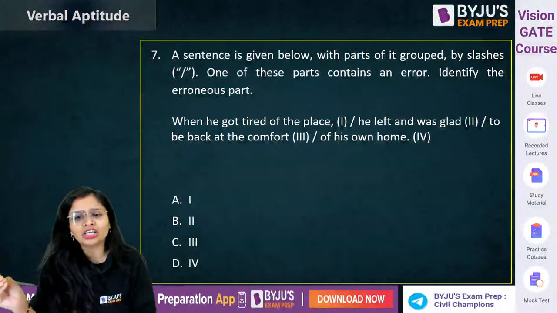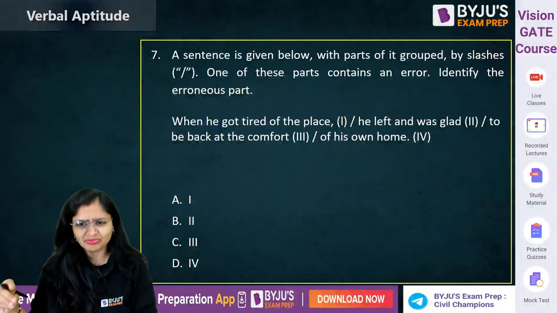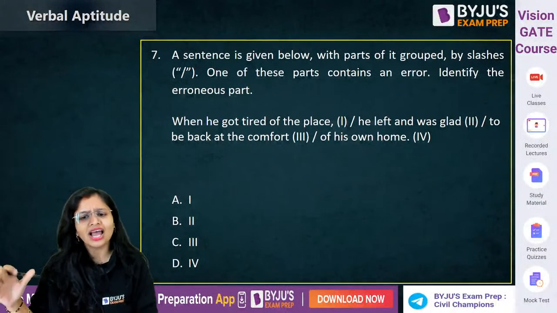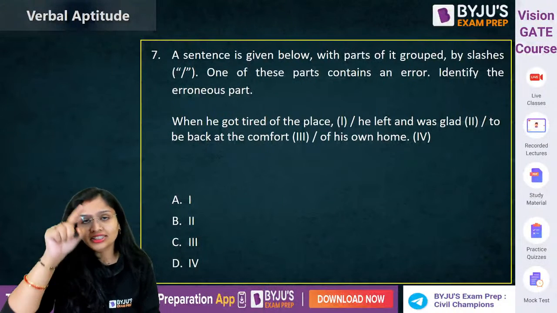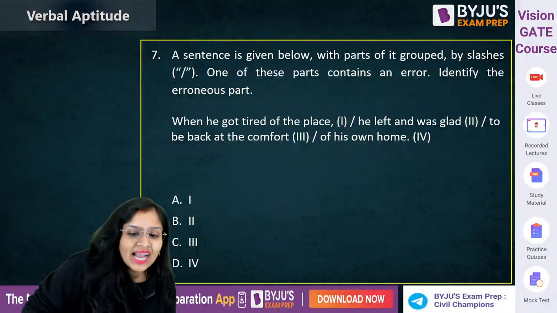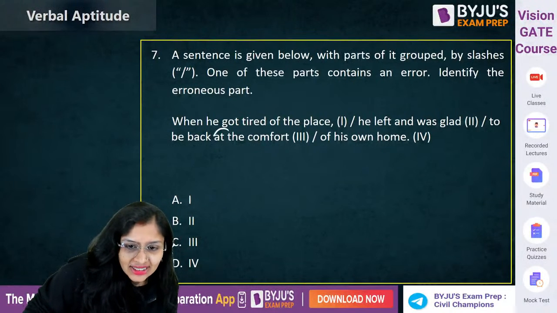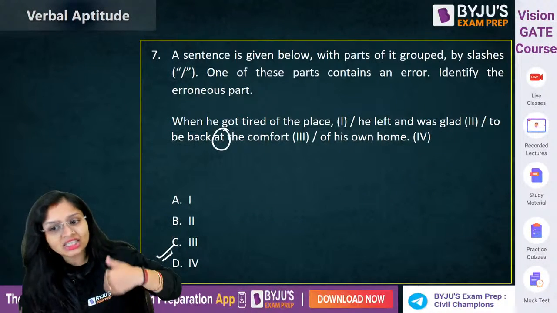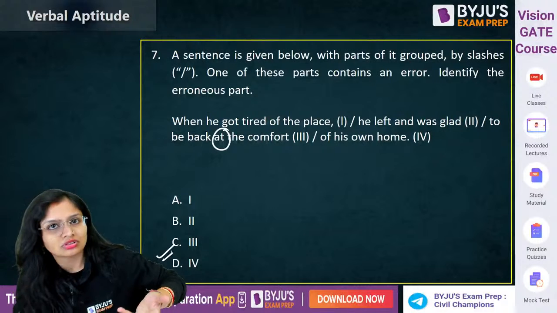Here, when he got tired of the place, he left, and was glad. Here, there is a mistake in the preposition. To be back at the comfort, at the comfort नहीं होगा. In the comfort of his house.